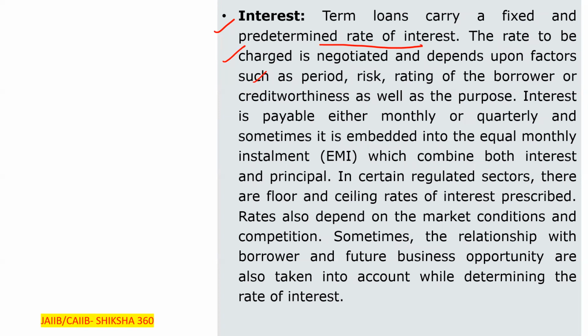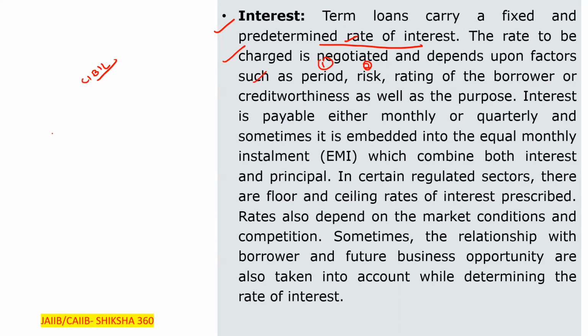Basically that is because it is a long-term loan, like we can say 20 years. So the rate is to be negotiated here and depends upon factors such as the period and the capability. Like we have to take in the CIBIL, CRIF reports. So what is the capability of that? We are taking the risk under that.